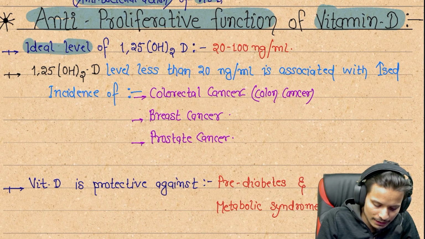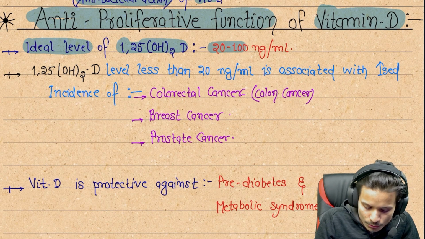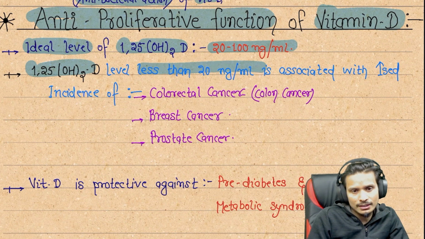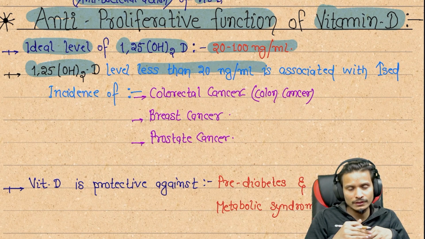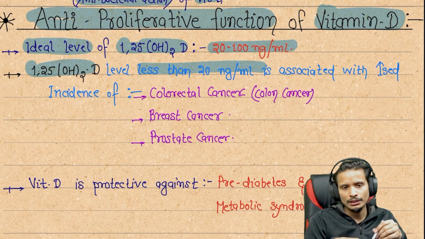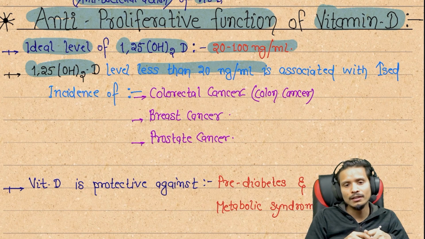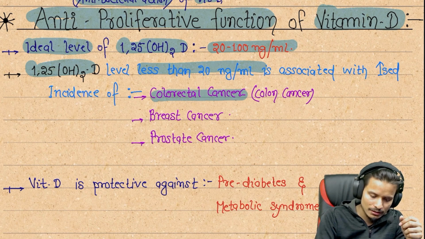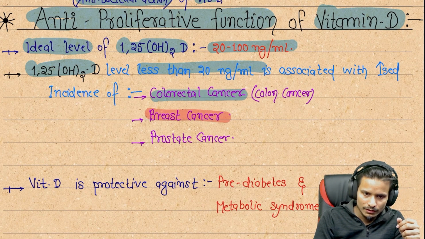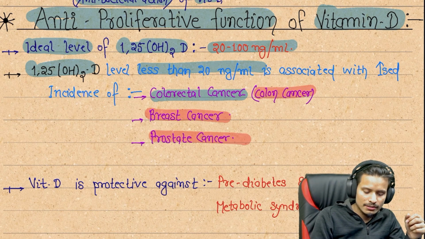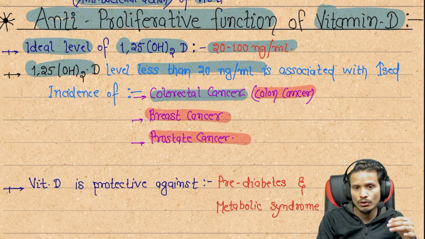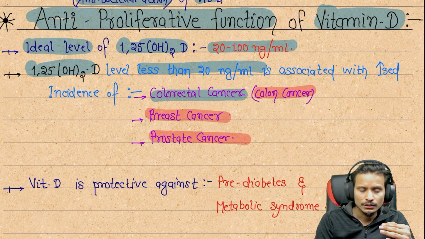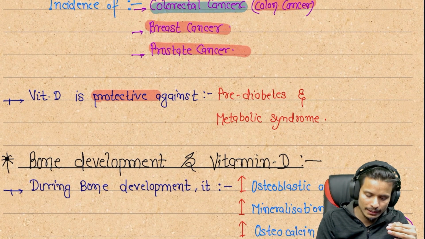The ideal level of vitamin D in our body is 20 to 100 nanogram per ml. If the level is less than 20 nanogram per ml, it leads to an increase in the incidence of some diseases like colorectal cancer, breast cancer, prostate cancer, or colon cancer. These chances will be higher if the vitamin D deficiency is lower than 20 nanogram per ml.